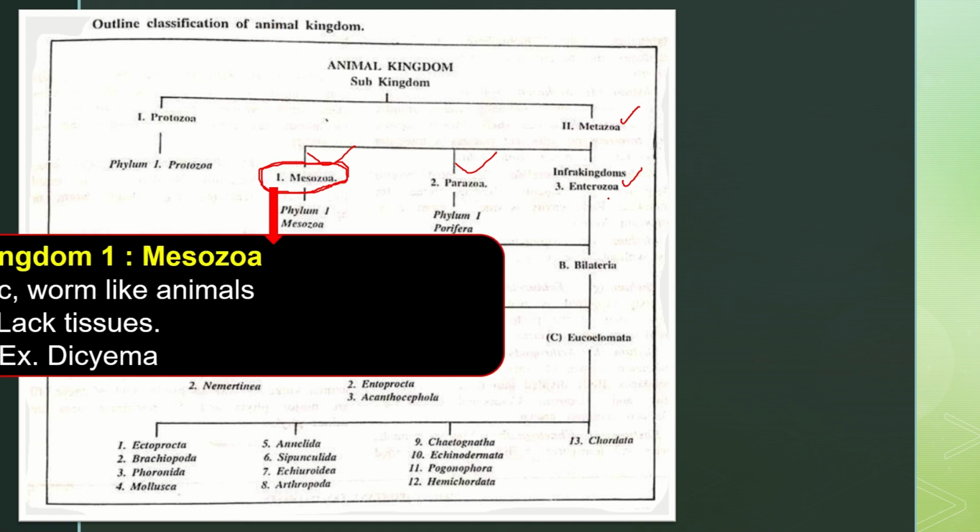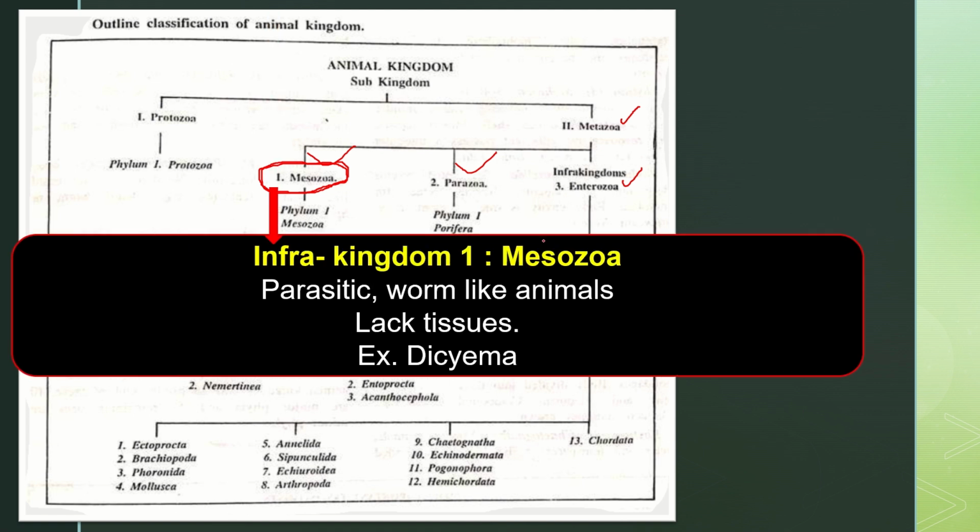Infrakingdom Mesozoa has parasitic organisms and worm-like organisms. These are basically a parasitic group of organisms included in the Mesozoa. There is no tissue formation, so they lack tissues in this infrakingdom. An example belonging to this is Diasema.